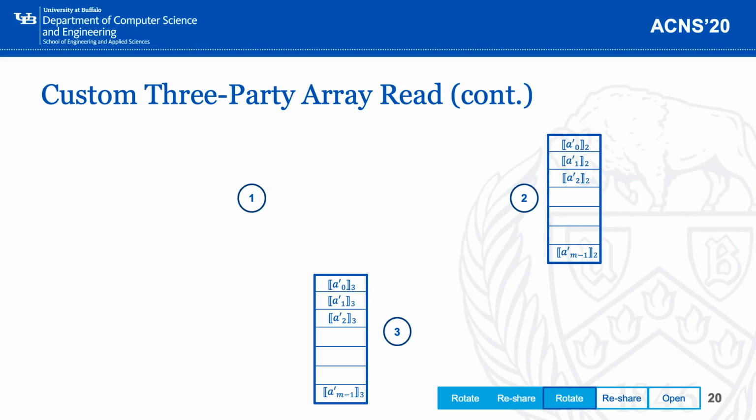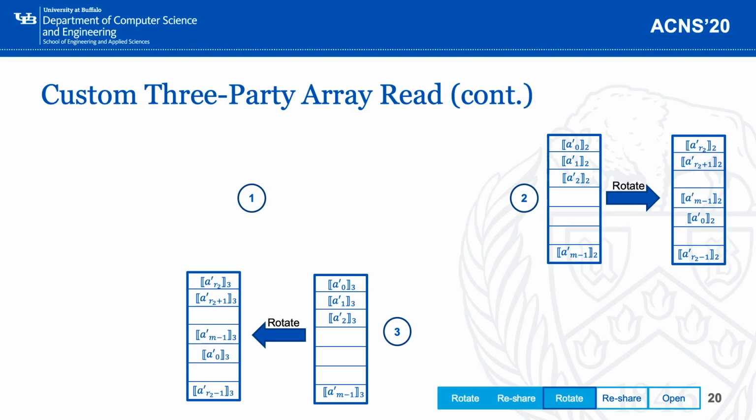Next, let's do the second rotation. This time, party 2 and party 3 will locally rotate their own share by another random number, R2, which is also agreed by these two parties.